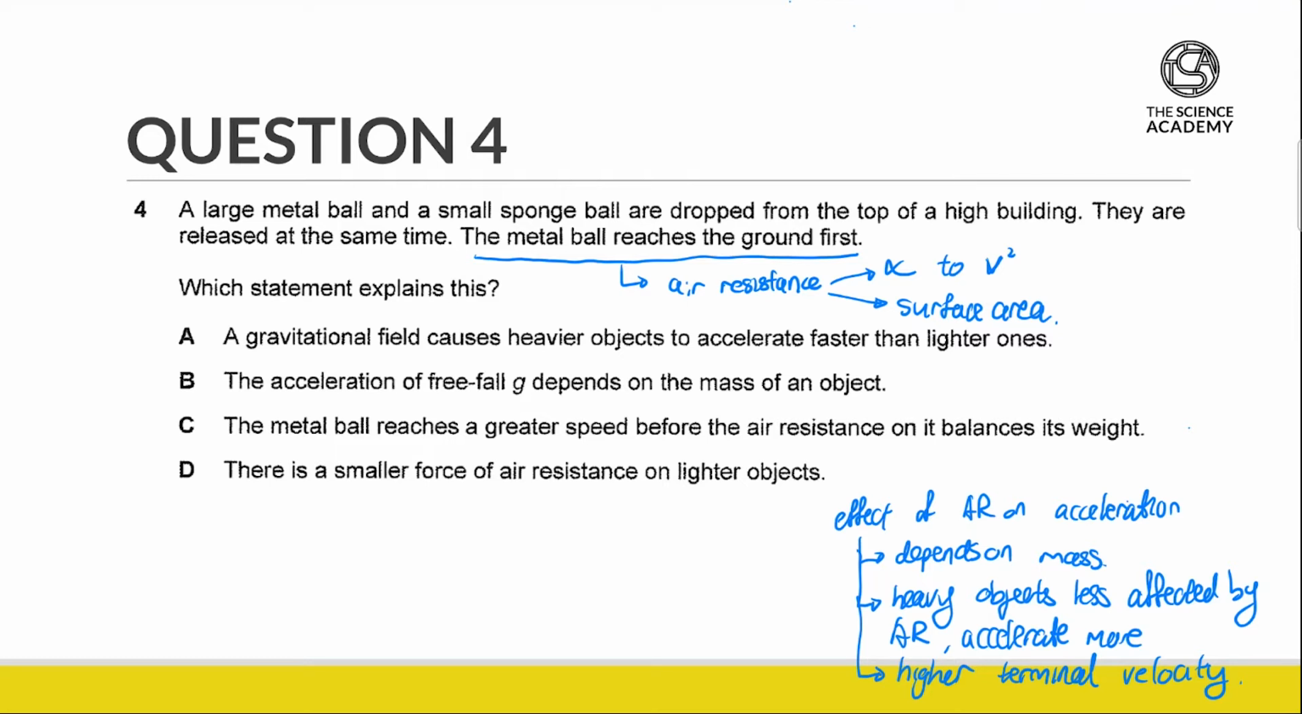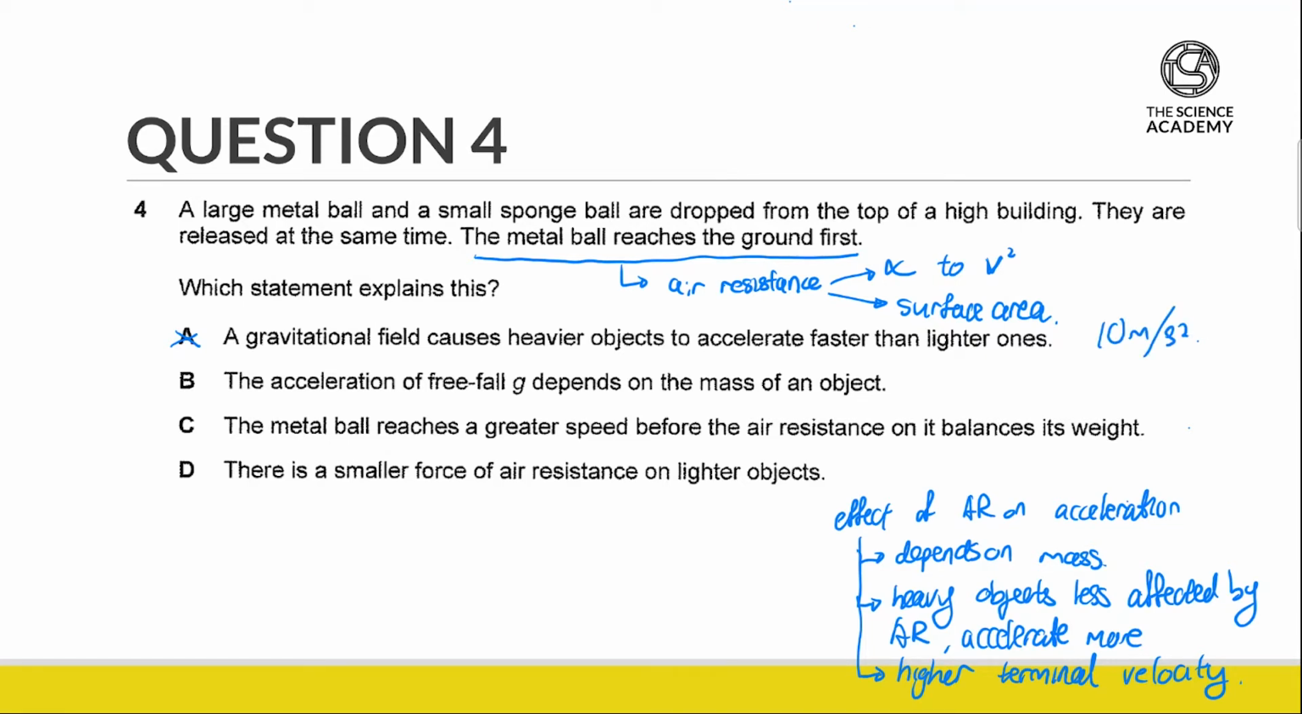Now, the question asks which statement explains why the metal ball reaches the ground first. For option A, we have a gravitational field causes heavier objects to accelerate faster than lighter ones, and we know that this is incorrect because the gravitational acceleration is the same on all objects no matter what. Near the surface of the earth, the gravitational acceleration is going to be 9.81 meters per second squared, or in your secondary school syllabus, 10 meters per second squared.